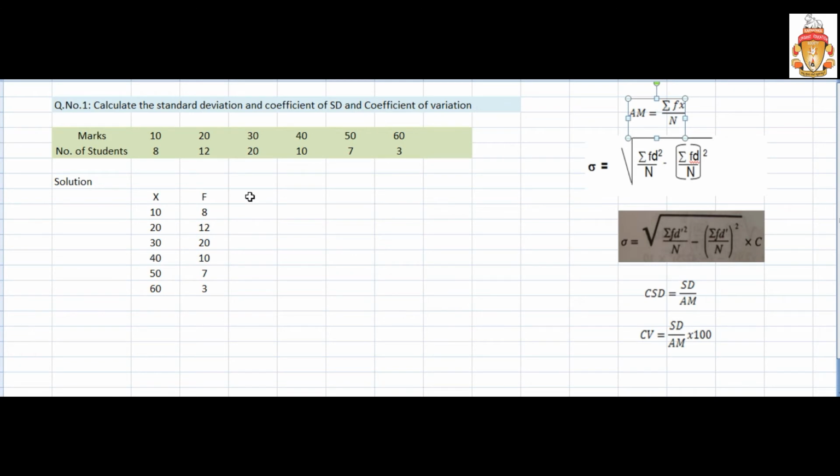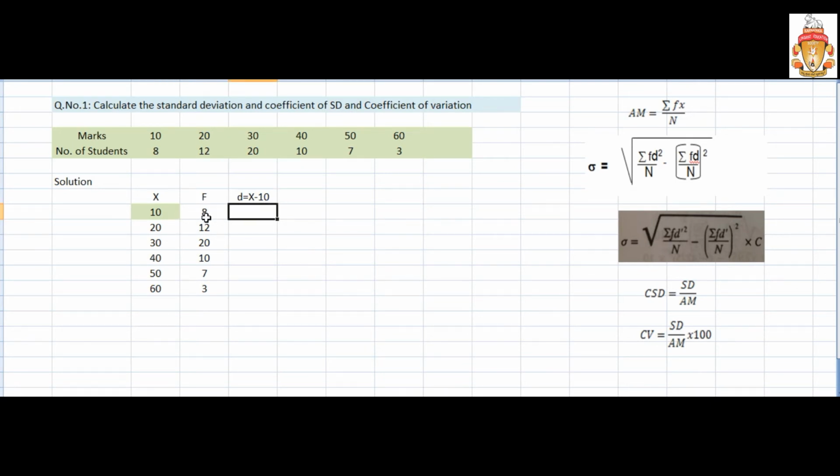Now what do we need to do? We need to find the d first. How to find d? d equals x minus the smallest number from 10 to 60. Which one is the smallest number? Subtract that number here. The smallest number is 10, so take 10. Why do I use 10? Because it is the smallest number. Always use the smallest number in order to avoid negatives, right? So this was one method.